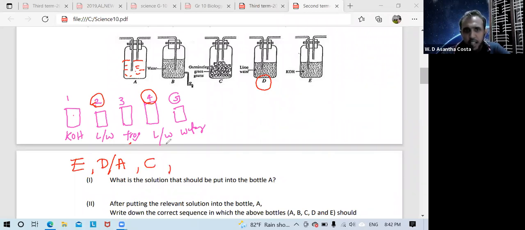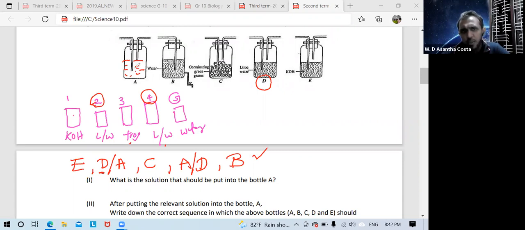After that, again lime water content. Then if anyone writes D first, here they can write A. A or D. Finally, water, B. Therefore, first you remember the order. After that, go to the question. So the first question was, what is the solution that should be put into bottle A?